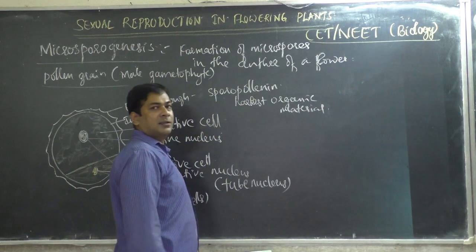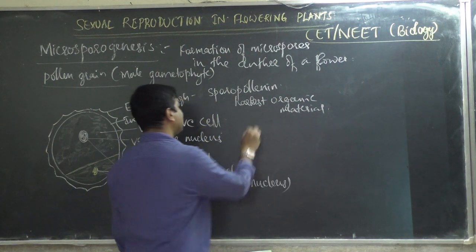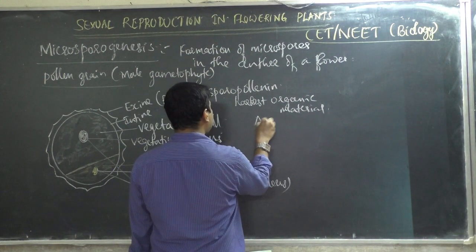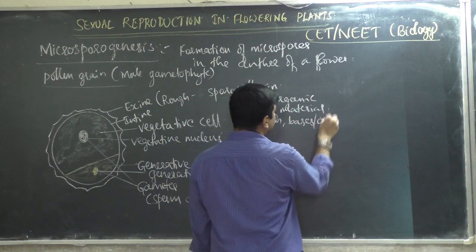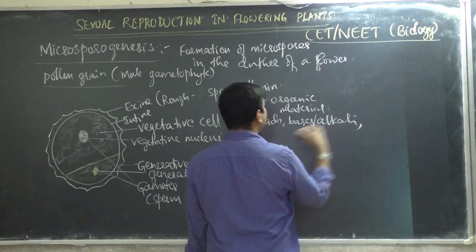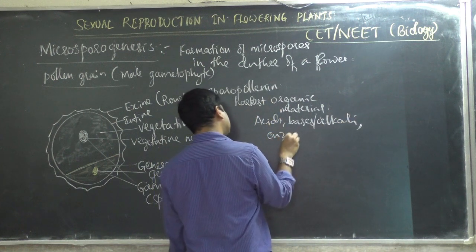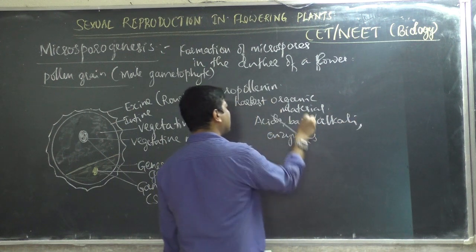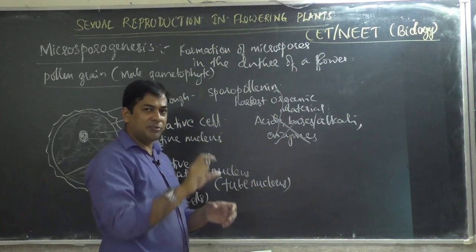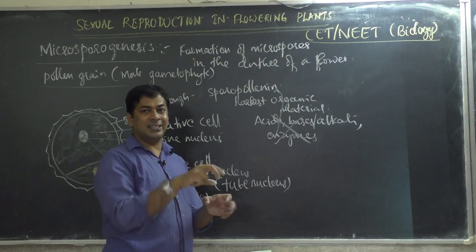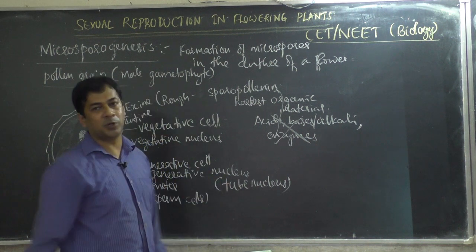Nothing can dissolve or disturb sporopollenin. Even if you put acids or bases, that is alkali, or any enzymes, nothing happens to sporopollenin.